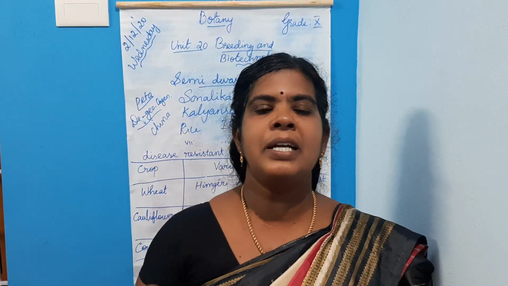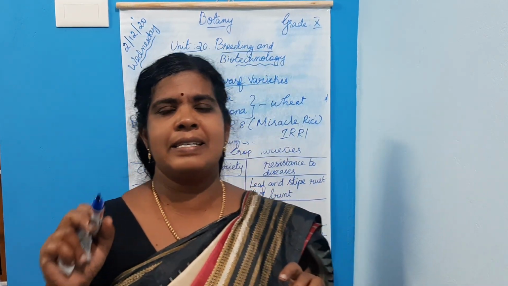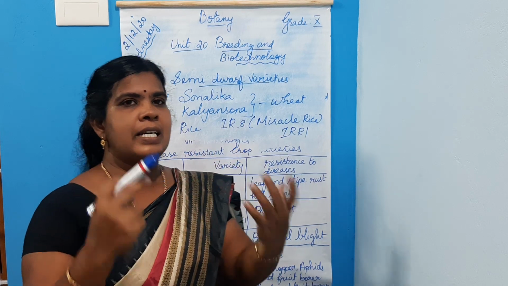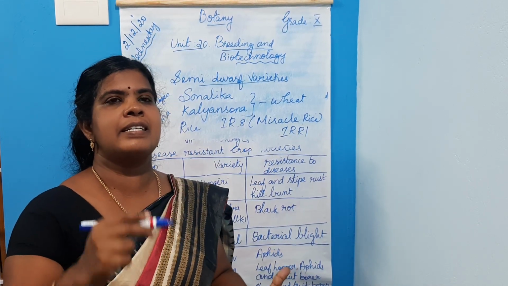Next is plant breeding for disease resistance. This plant breeding technique is applied for developing disease resistant plants.